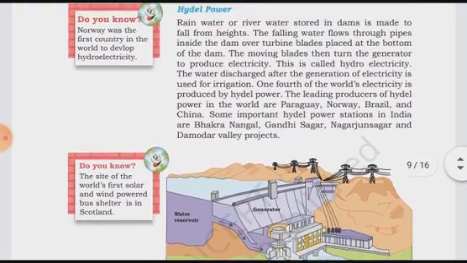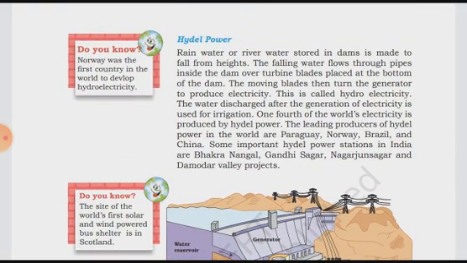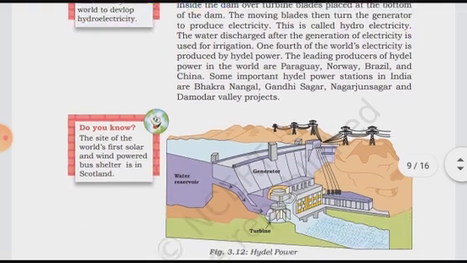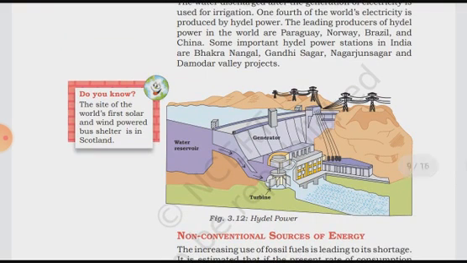And on the left side, they have given some facts here. Norway was the first country in the world to develop hydroelectricity. Here on the left side you can see, the site of the world's first solar and wind powered bus shelter in Scotland.